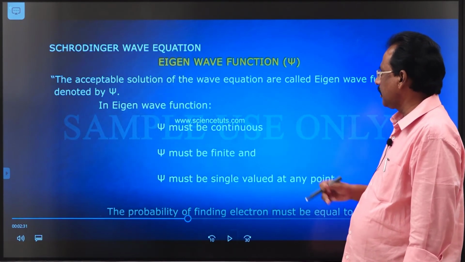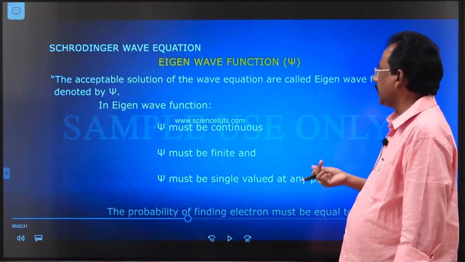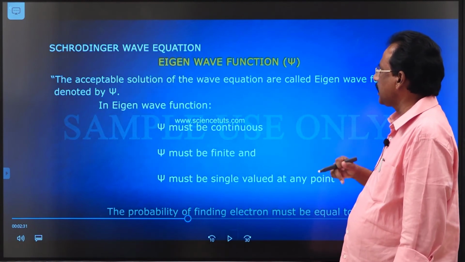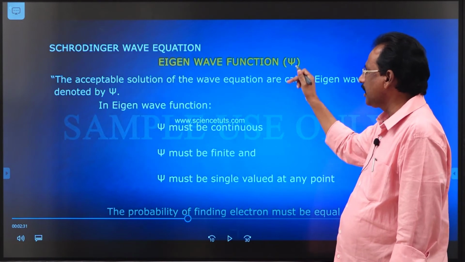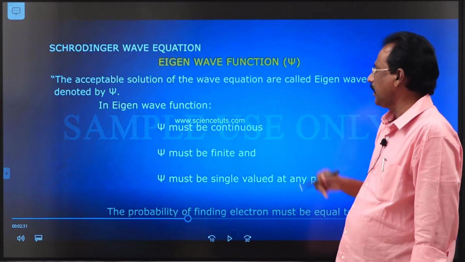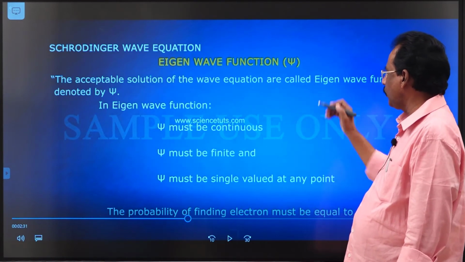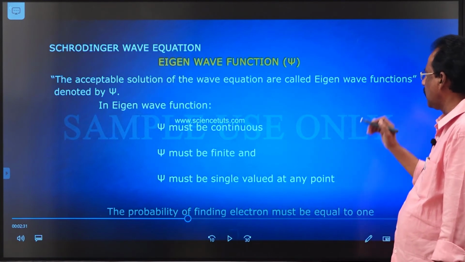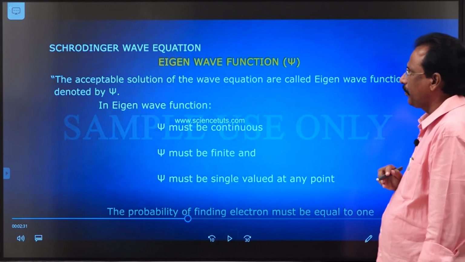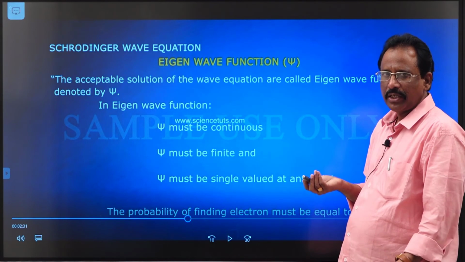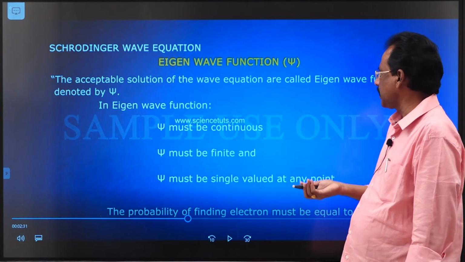Another important point about the psi symbol is that it is nothing but an eigen wave function. The acceptable solutions of Schrodinger's wave equation are called eigen wave functions. Wave function is nothing but eigen wave function.